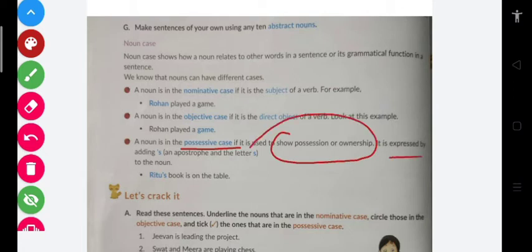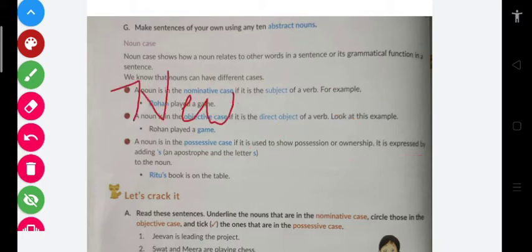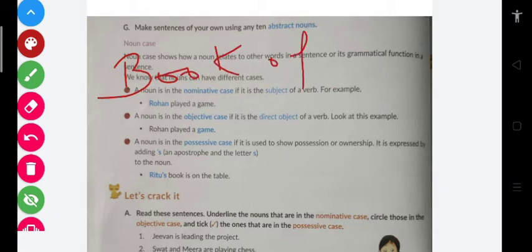Now a noun is in the possessive case if it is used to show possession or ownership. It is expressed by adding an apostrophe and the letter s. Now there is a new thing for you, and I would like to teach you this thing in Hindi. For example, you have to say book of Ramesh.